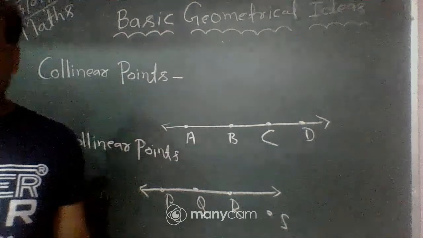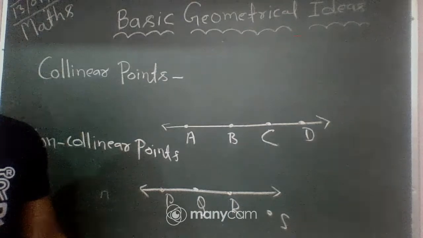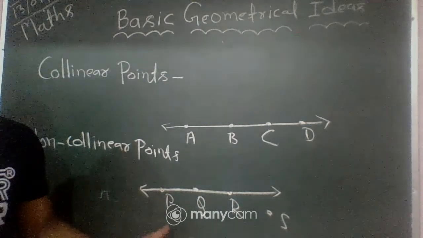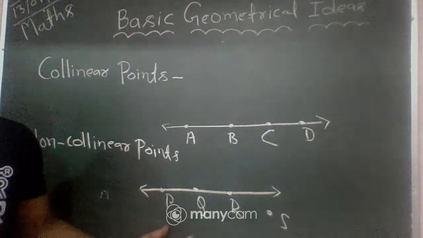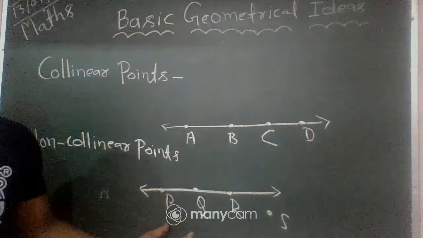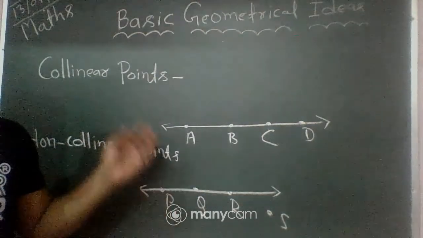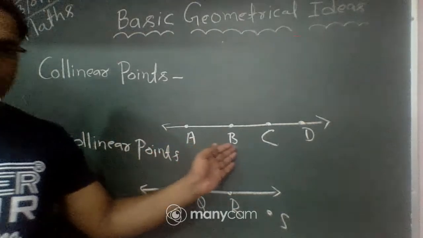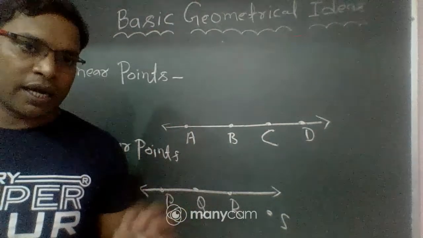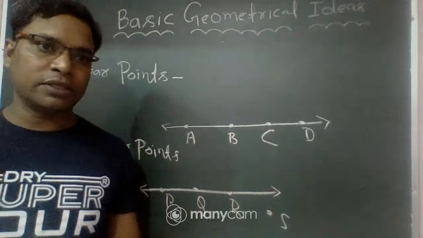So what are collinear points? Three or more points in a plane are called collinear points if and only if all of them lie on the same line. Okay, so you can see here these are collinear points because all points lie on the same line.